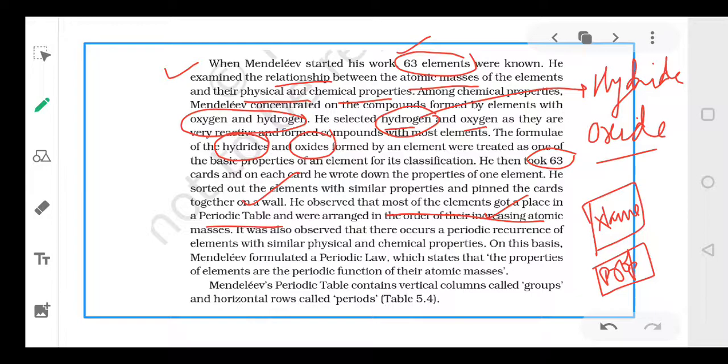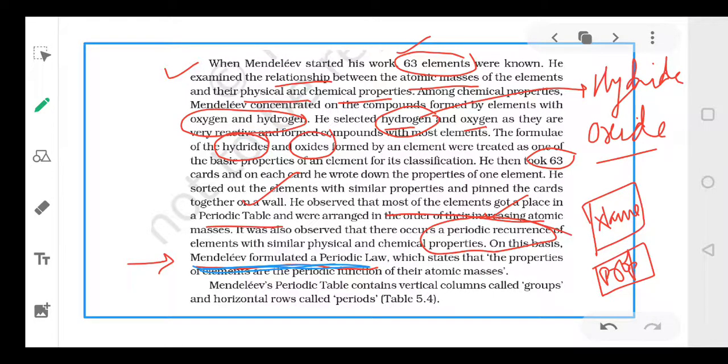He also arranged the elements according to increasing atomic mass, and most of the elements were properly placed. Secondly, he also observed what Newlands had observed, that there is a periodic repetition of properties. Mendeleev also observed that the properties of elements repeat themselves. So he also observed repetition of properties, and he suggested a law which is called Mendeleev's periodic law.